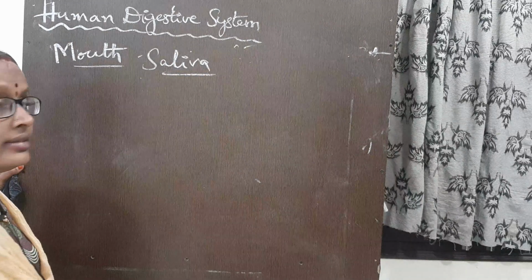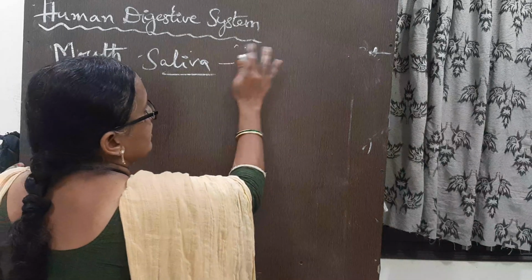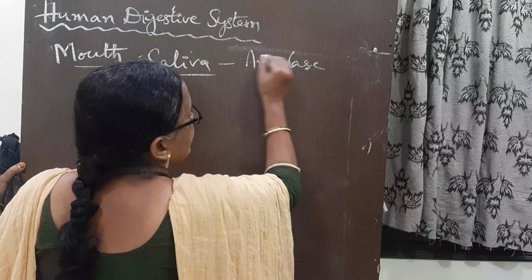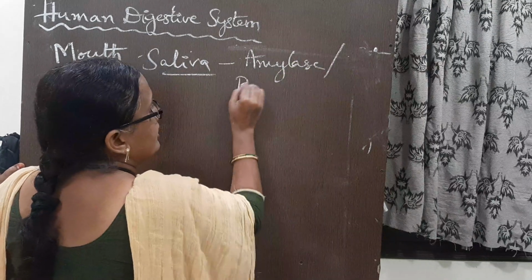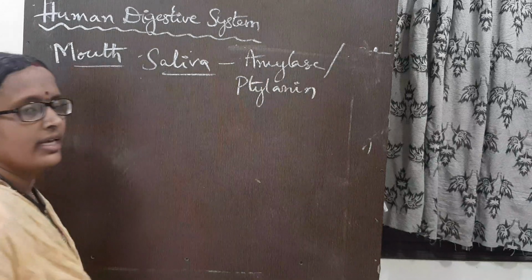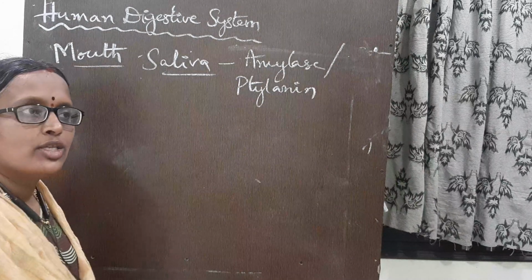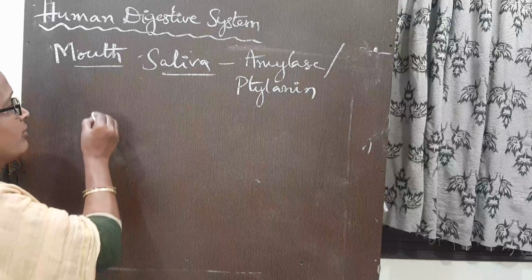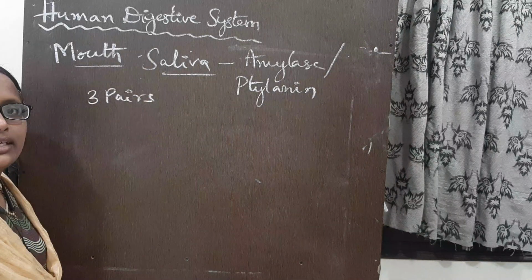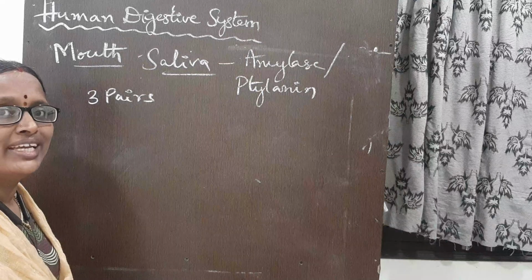Saliva contains a specific enzyme, amylase, also known as ptyalin. Amylase or ptyalin. Our saliva is secreted by three pairs of glands, salivary glands.